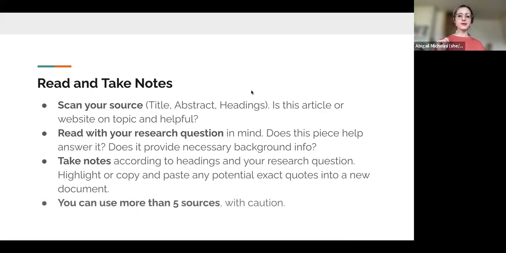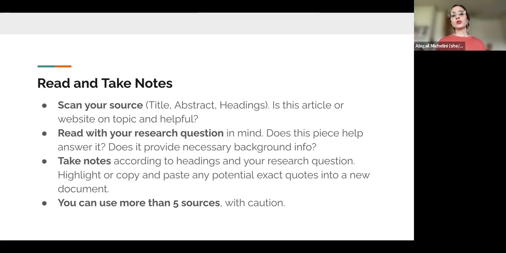A note, you can use more than 5 sources, but with caution. Remember that every source you use, you're going to have to read like this and take notes. So I would expect that you read a lot more than 5. Maybe you're reading 50. You're going through them and you read a couple lines, not helpful. You read the first line, not helpful. You read one, you're like, oh, this could be helpful. Let me get into that.